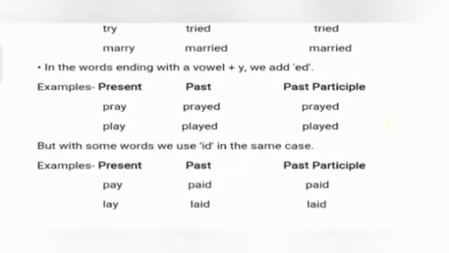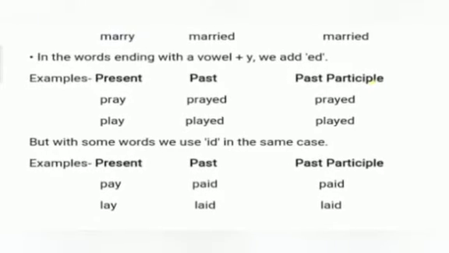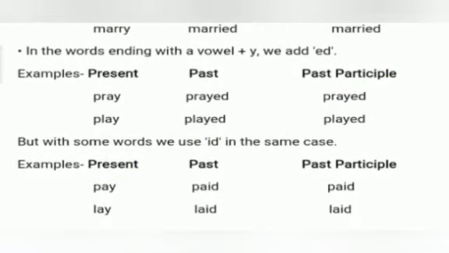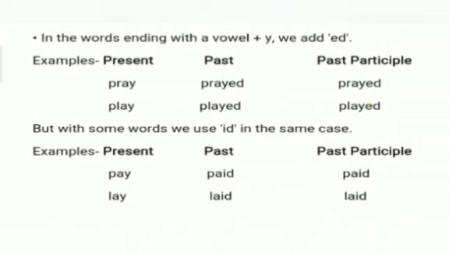Clear? Next rule is, in the words ending with the vowel plus Y, we add ED, like pray, prayed, prayed, play, played, played. But please do remember that while following the same rule, in some words we use ID in place of Y, like pay, paid, paid, lay, laid, laid.